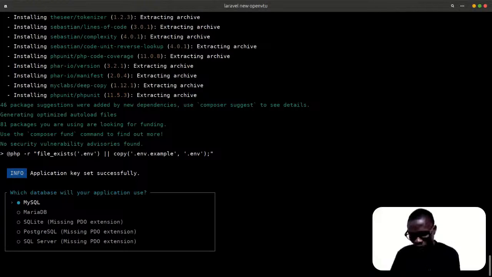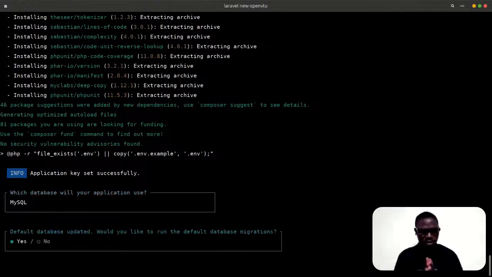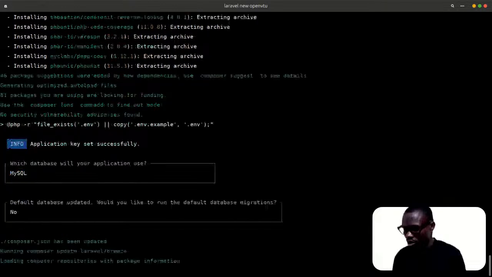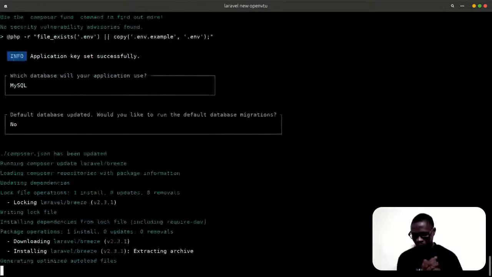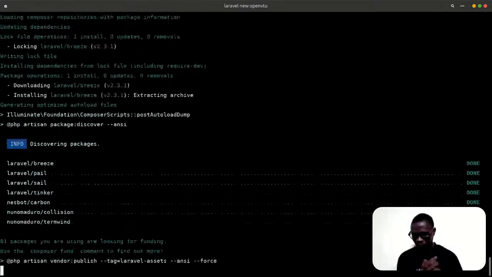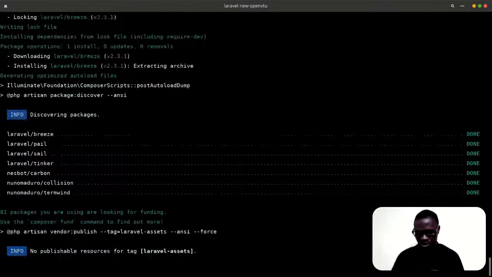So let's pick MySQL. We are using MySQL. The database was updated. Would you like to run the default database migration? No, at the moment. Now it's downloading Laravel Breeze, so let's wait for the downloading. We are building open VTU.